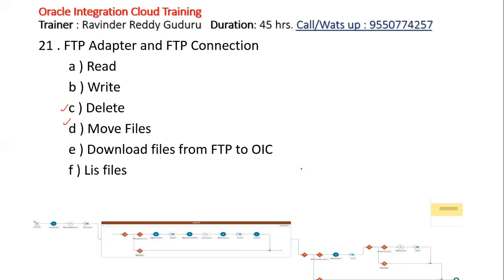Next, we'll go with the FTP adapter. FTP adapter connection, and FTP is nothing but your WinSCP connection. Similar to that, we'll be connecting here as well, and we'll see how to read the file from the FTP and how to write the file in the FTP.